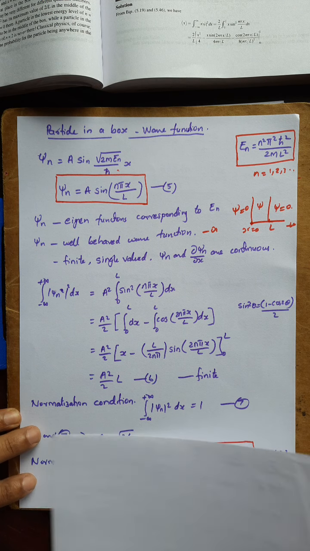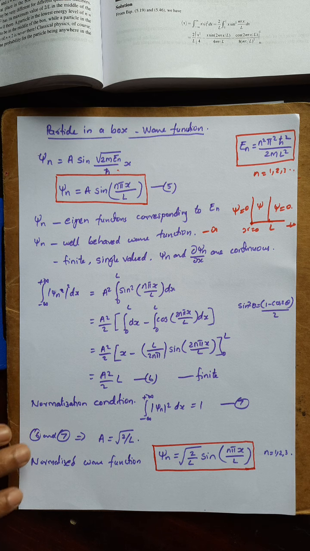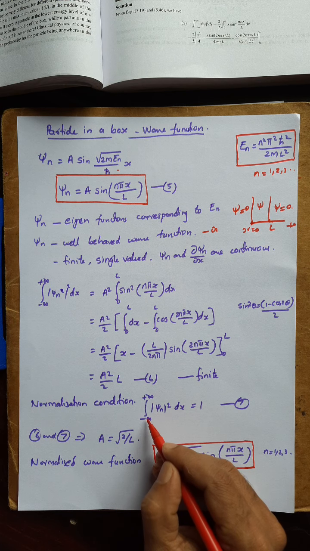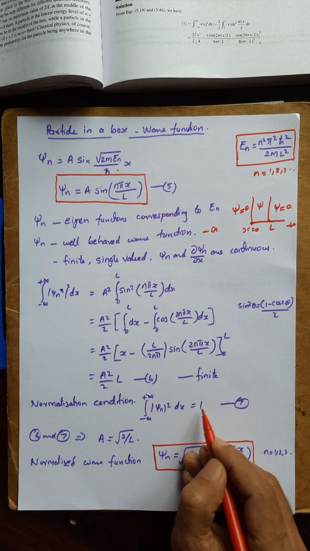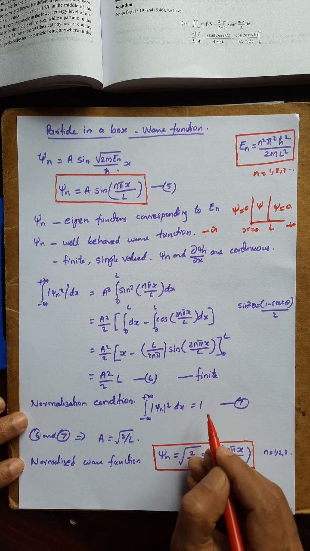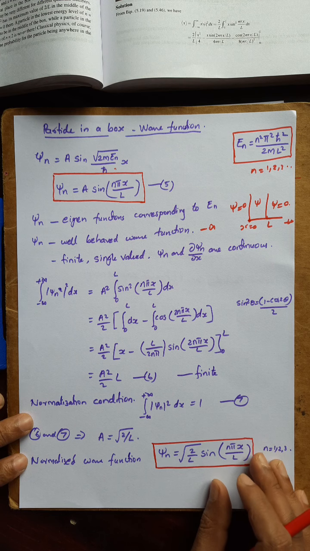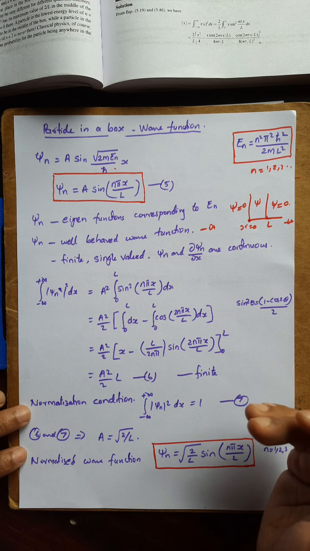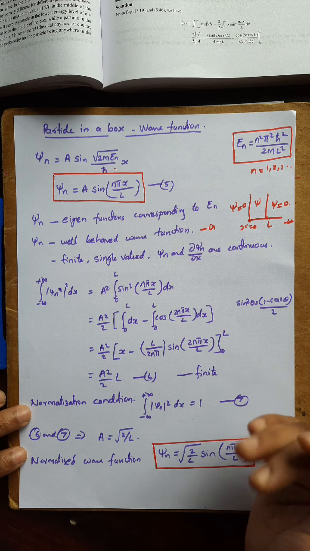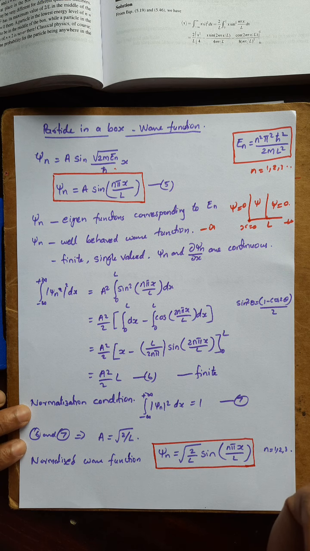Now we can think about the normalization. The normalization condition is given by the integral from minus infinity to plus infinity of mod psi n square dx is equal to 1. This is the condition for normalization. The normalization condition is required to easily interpret the probability from mod psi square.